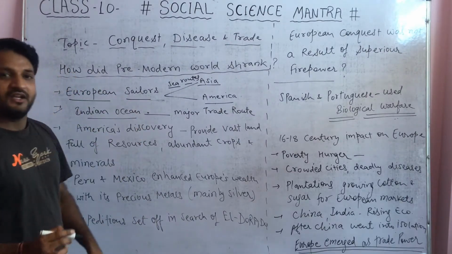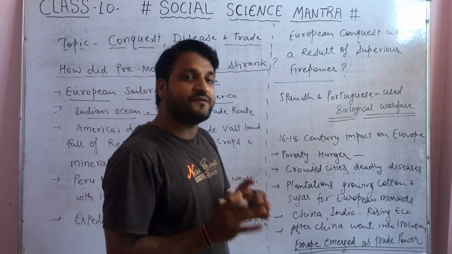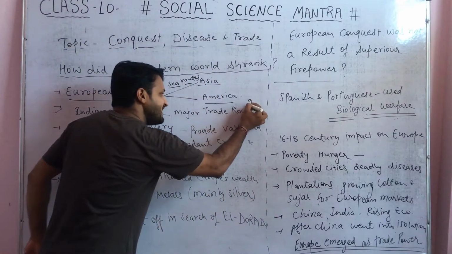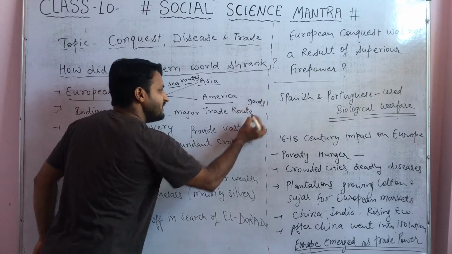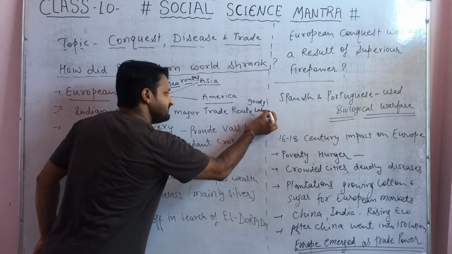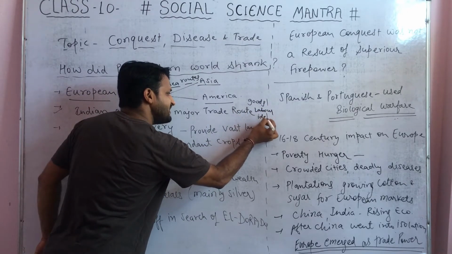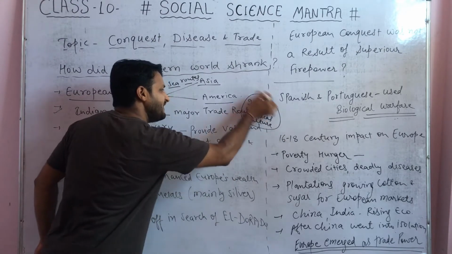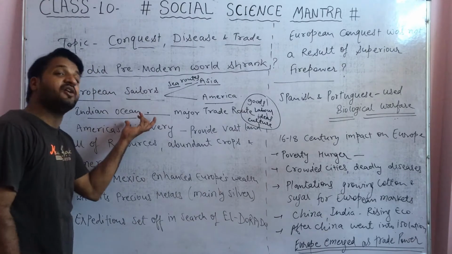The Indian Ocean route was used for extensive trade. Goods were exchanged, labor was exchanged, ideas were exchanged, culture was exchanged. Everything got exchanged through the Indian Ocean.